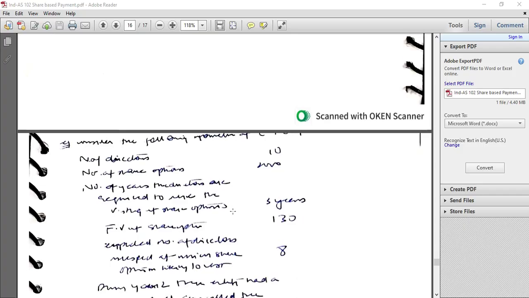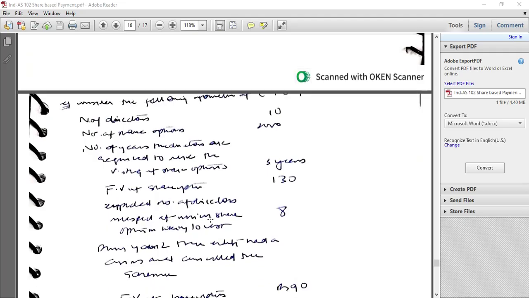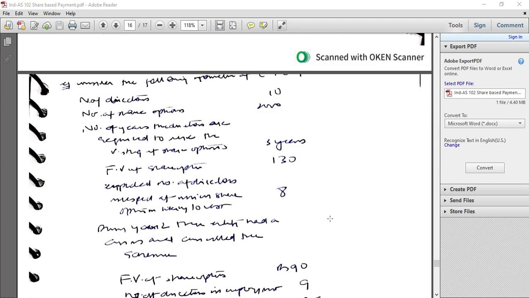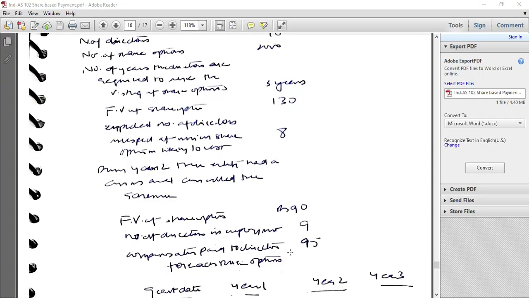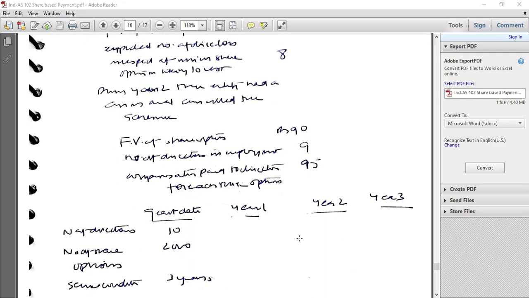Example: number of directors are 10, number of share options is 2,000, vesting period is 3 years, fair value of share options is 130, and the expected number of directors to exercise the share options is 8. In year 2, the entity had a crisis and it cancelled the scheme. Fair value of options is 90, number of directors in employment is 9, and compensation paid to directors is 95.